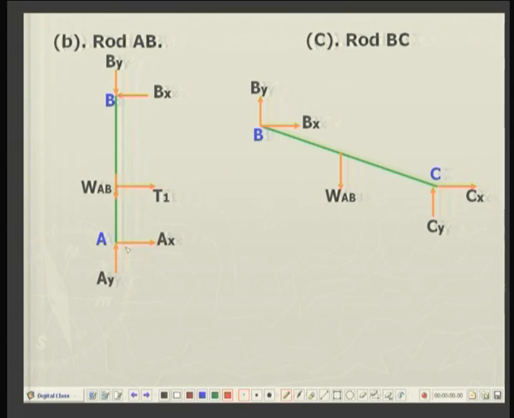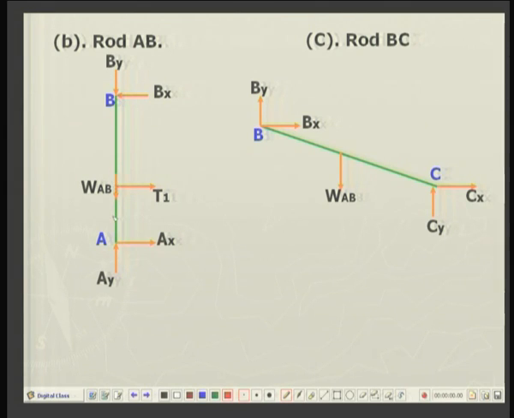A we have already seen, there is a normal reaction from the supports as well as the reaction at the pins, because at point A it is connected with the rod AC. Okay. So, besides the reactions, there is a pin reaction at AX and AY, BX and BY.